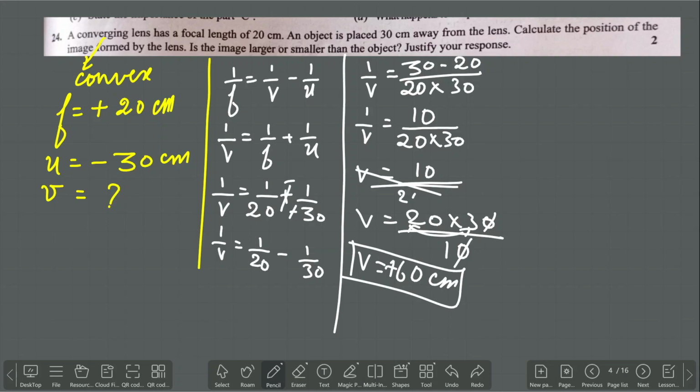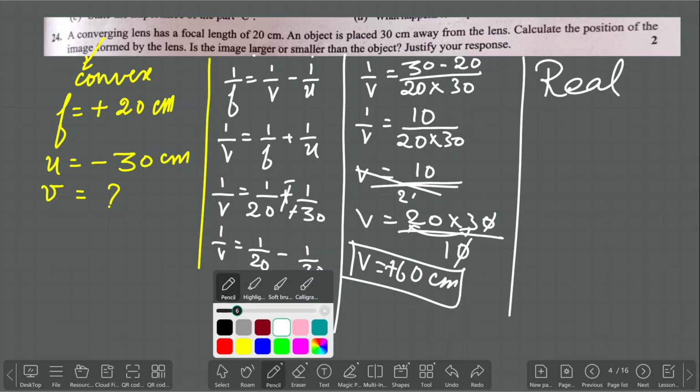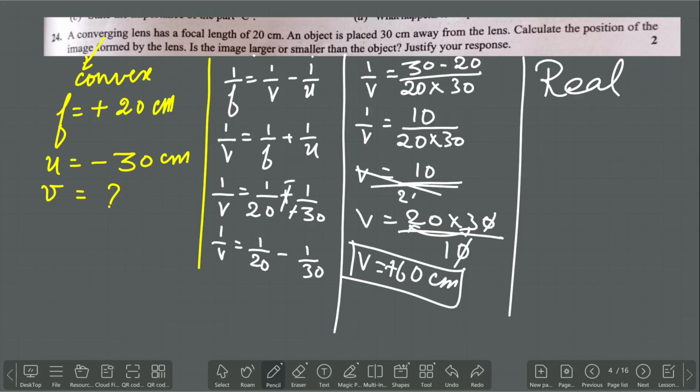On the right hand side, the nature of the image is going to be real. Clear? Now we are going to say whether the image is larger or smaller than the object. Justify the response, they are asking. That means we need to calculate the magnification. So what is the formula? M is equal to V by U.